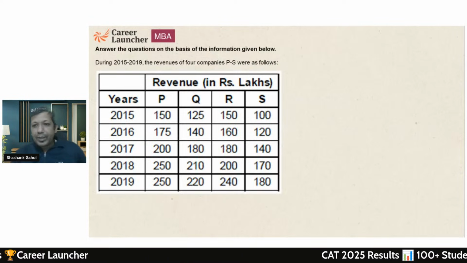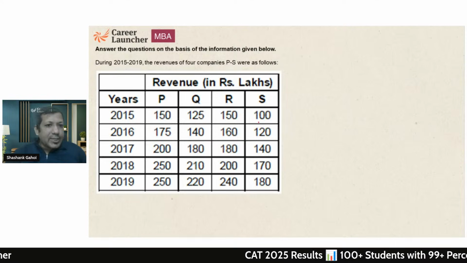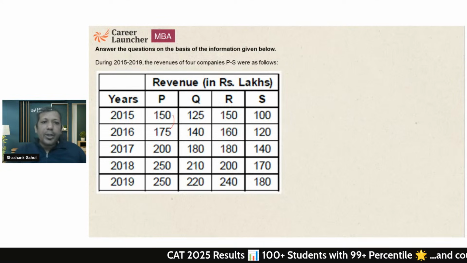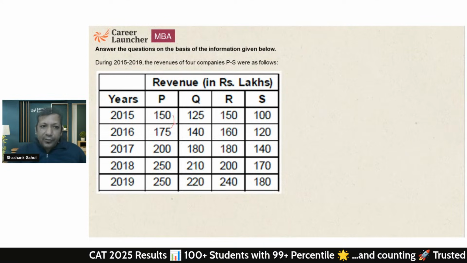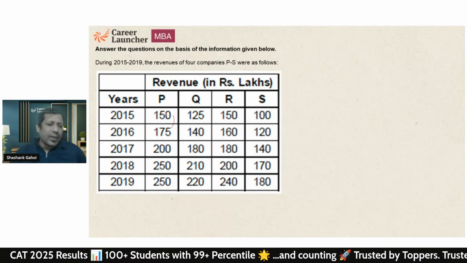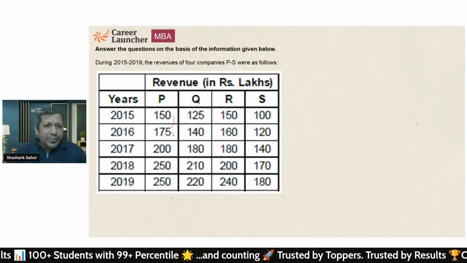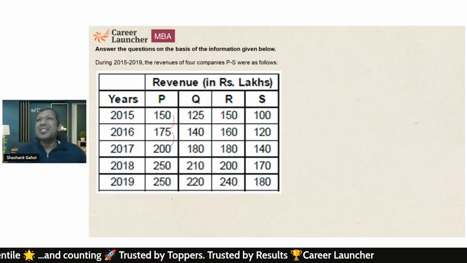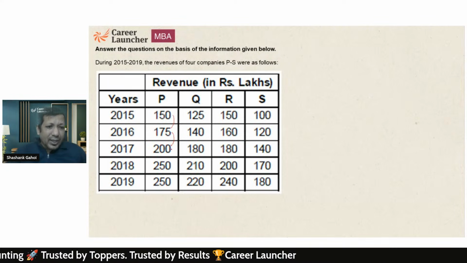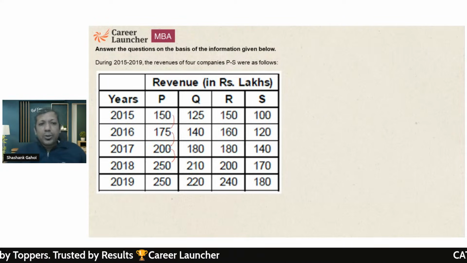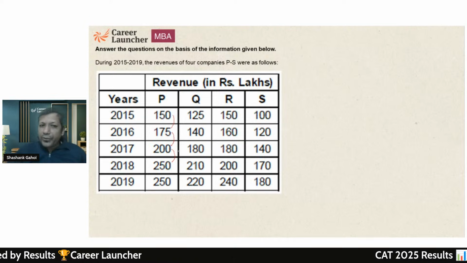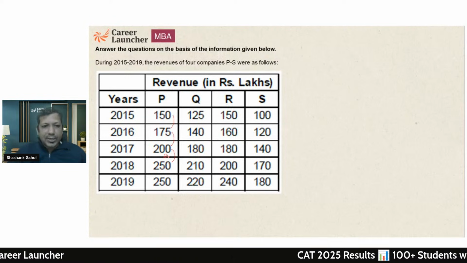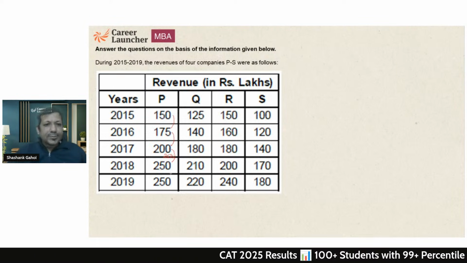Okay. So let's see. Increment of 25 over 150. So that's less than 20%. Okay. That's again increment of 25 over 175. That's even lesser. Here to here, 200 to 250. The increment is 25%. Okay, that looks good.